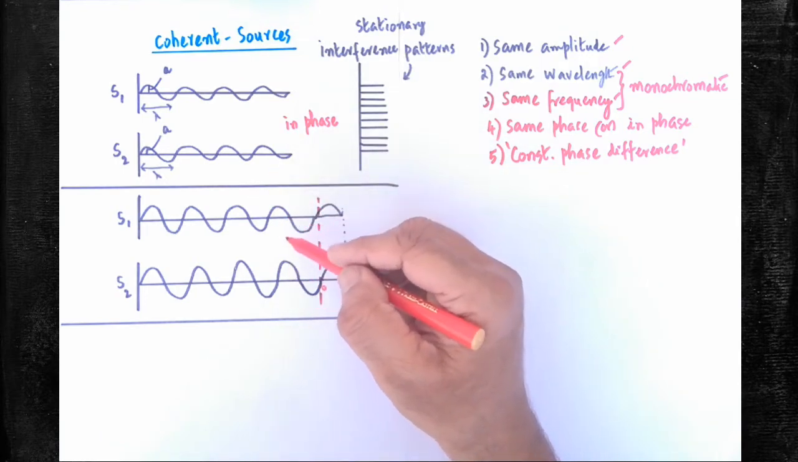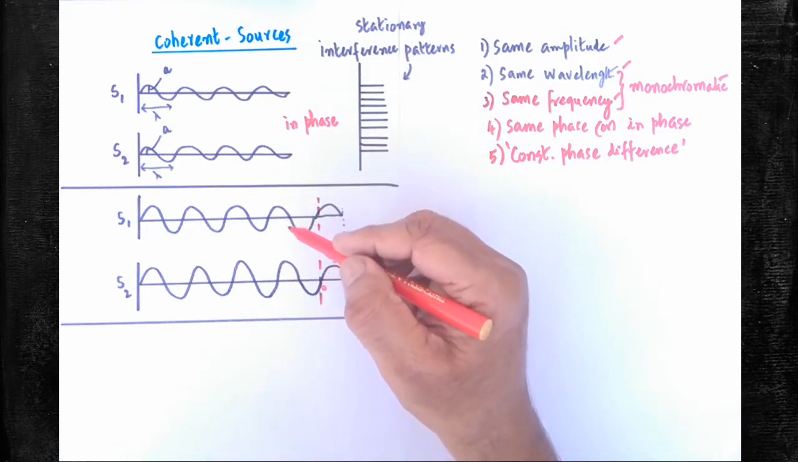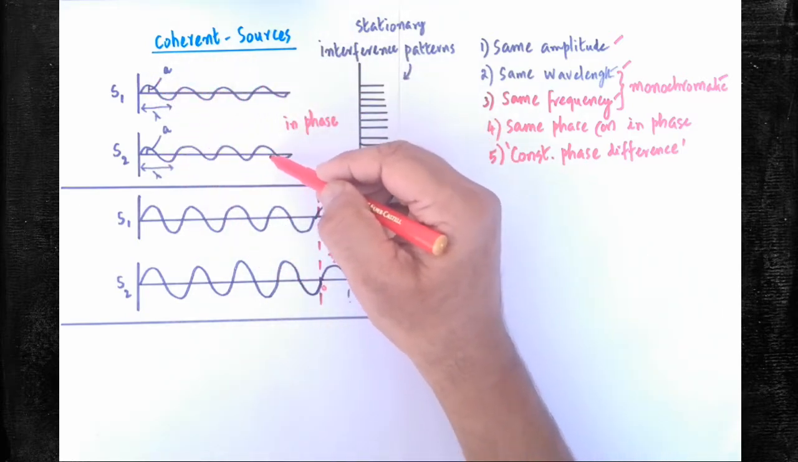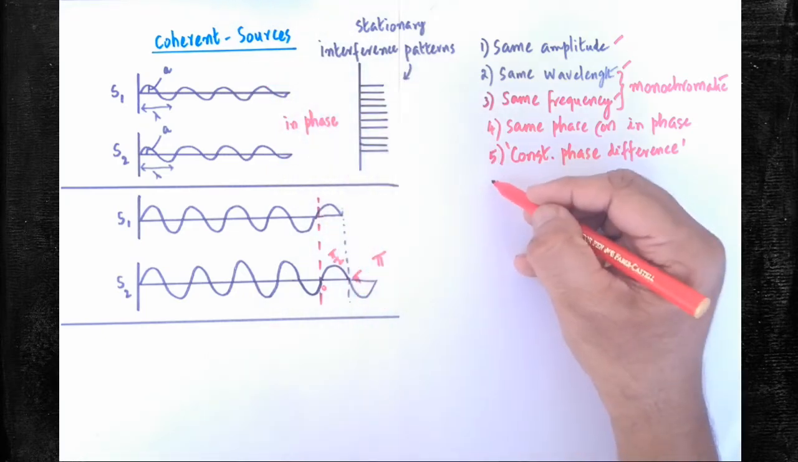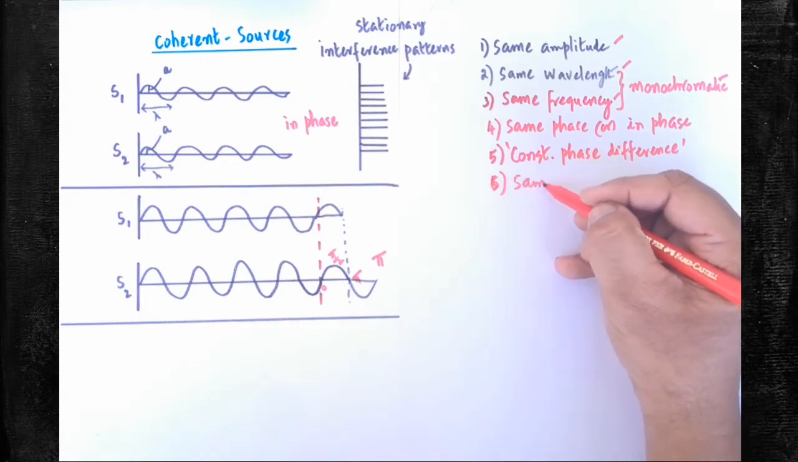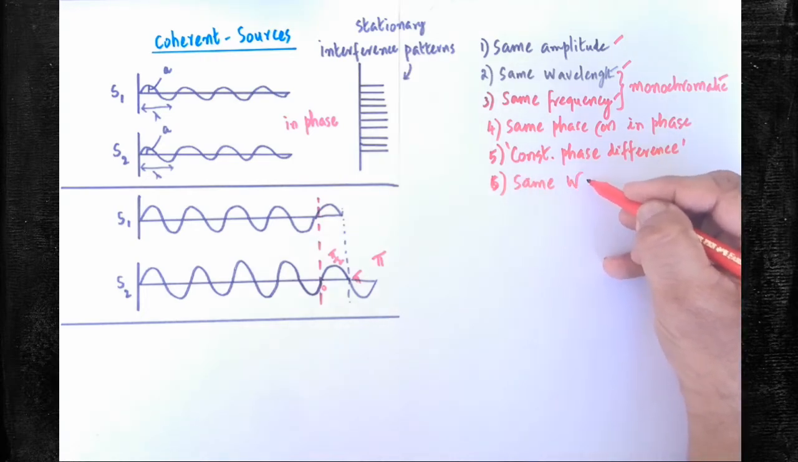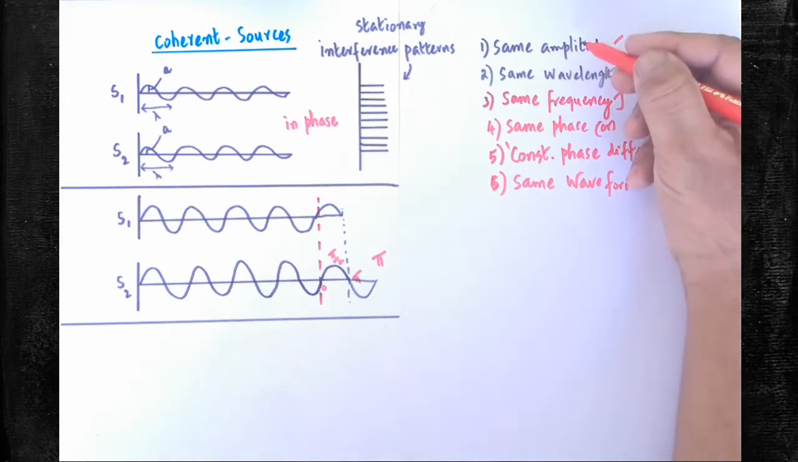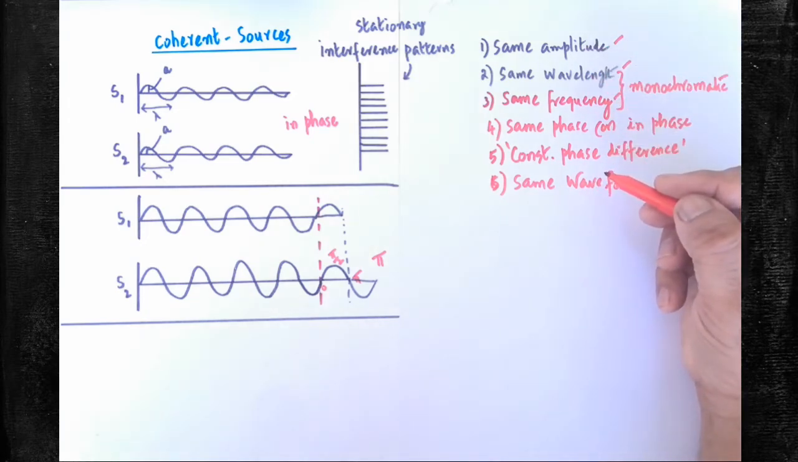The pattern of the waveform must be the same. Waveform means, look at that, the type of the wave is sinusoidal in nature. The second waveform is also sinusoidal in nature. The shape of the wave must be the same. So we can include the sixth condition also: both the two waves should have the same waveform. So all the conditions are listed out here to be coherent sources. Okay.